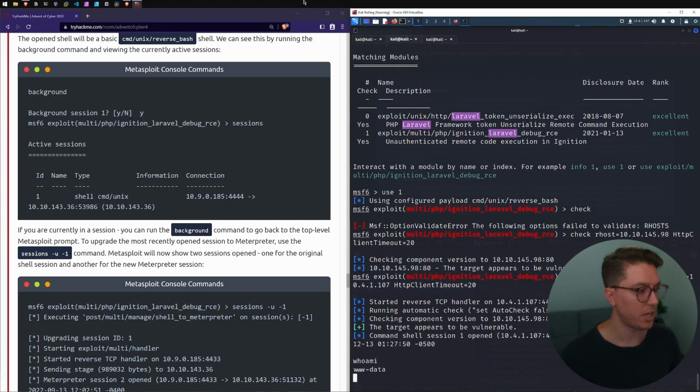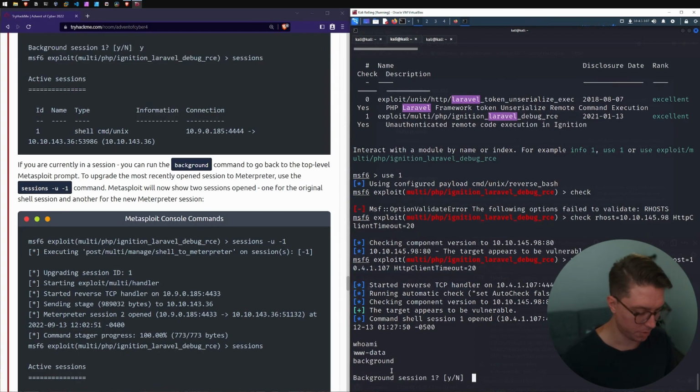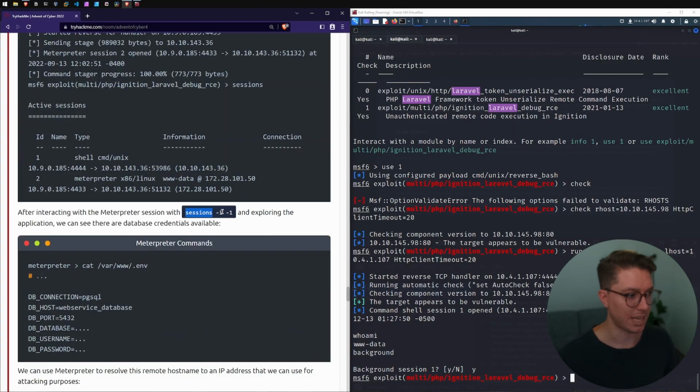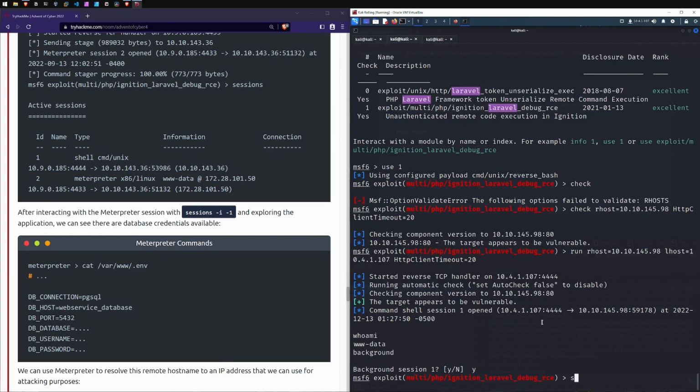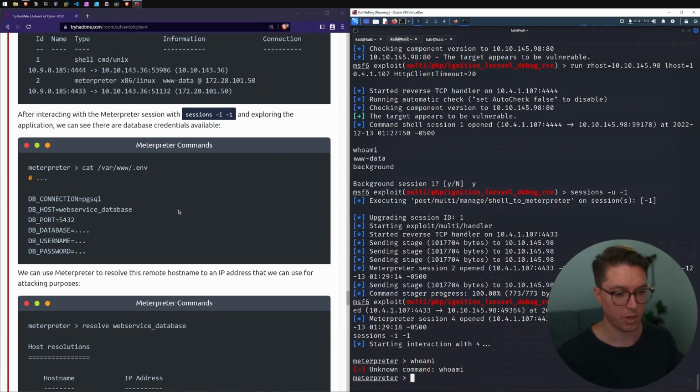So we can run whoami, just like the example. We'll go background. Are you sure you want to background? Yes. To upgrade to the most recently opened session's Meterpreter, use the sessions -u -1 command. And then I've got to go sessions -i to get back into it. So sessions -u -1, and then at that point we go sessions -i -1. Okay, so we're in Meterpreter, meaning we don't just have the basic shell, which is what I'm used to. I'm not used to Meterpreter.